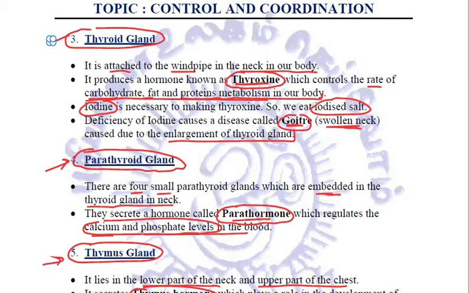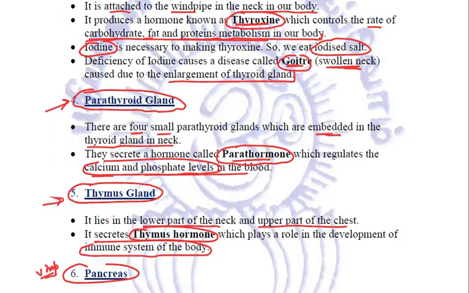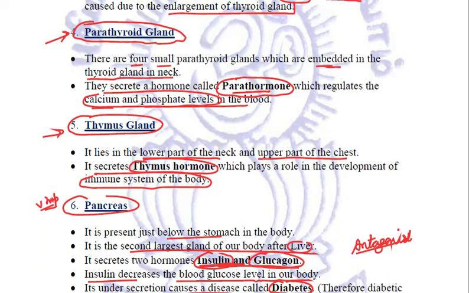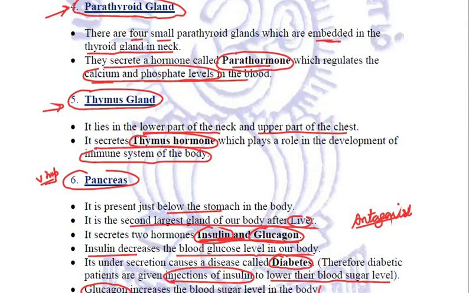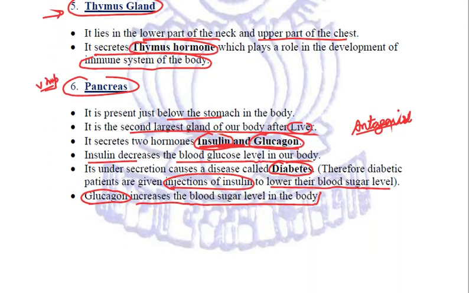Next is the thymus gland, present in the lower part of the neck and upper part of the chest, secreting thymus hormone for the development of the immune system. Pancreas, second largest gland of the body, secreting two hormones, insulin and glucagon. Insulin decreases the blood sugar level, glucagon increases the blood sugar level.